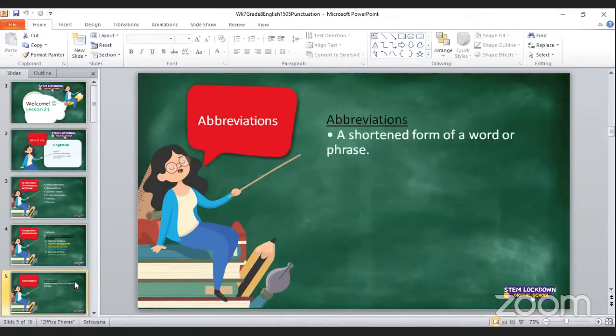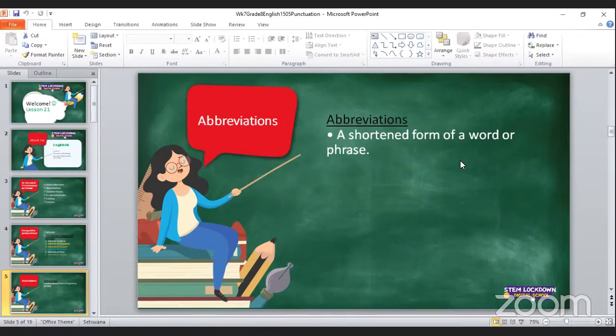We are going to start with abbreviations. I know you have heard what an abbreviation is, and even if you haven't, it's okay. You are in the right place. So abbreviations, what are those? An abbreviation is a shortened form of a word or phrase. A shortened form of a word or a phrase is called an abbreviation.